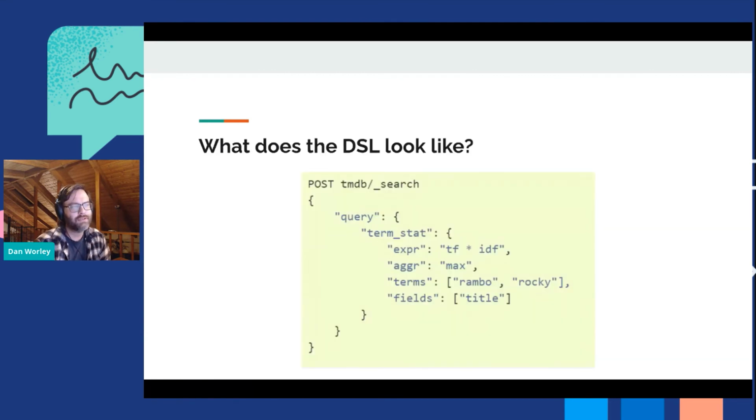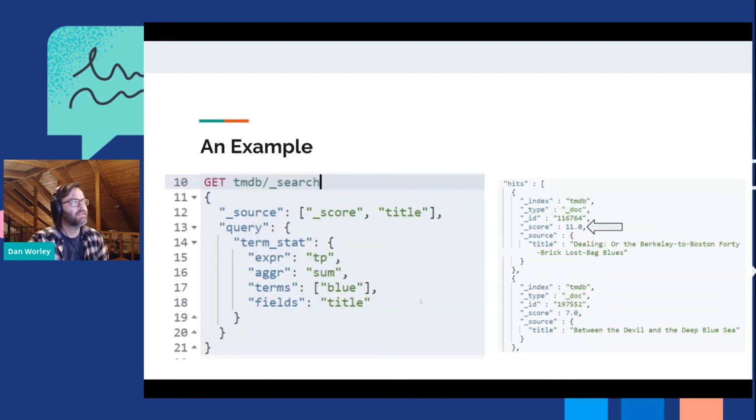This is what the DSL looks like. We have this new TermStatQuery. You send in an expression, which is anything compatible with Lucene. You say the type of aggregation you want over those stats, the terms you want, and the fields. And this is just how you can use it. So this is outside of LTR, no features.